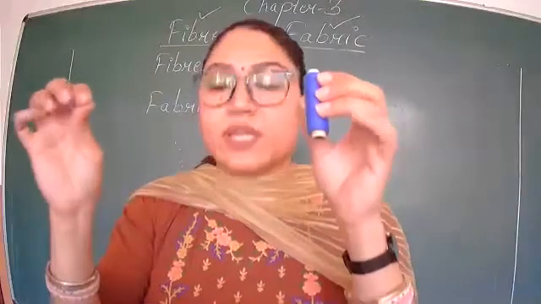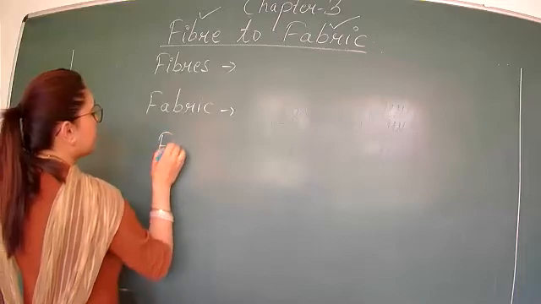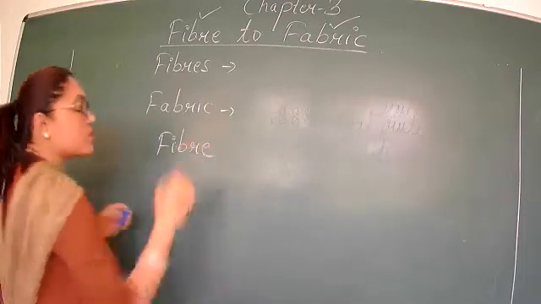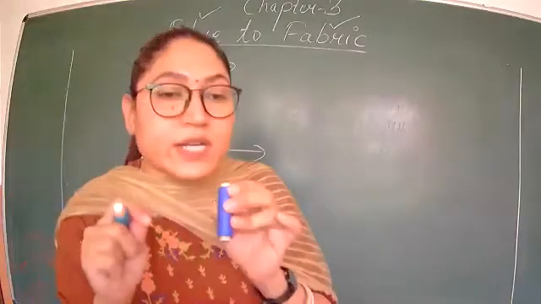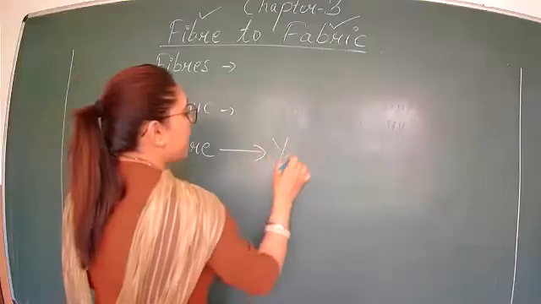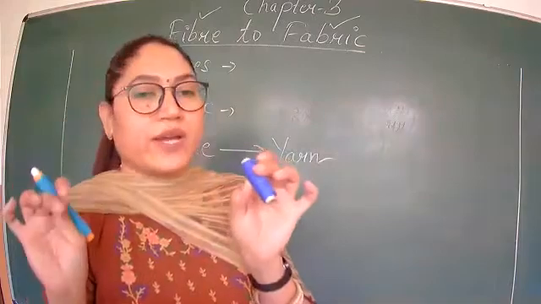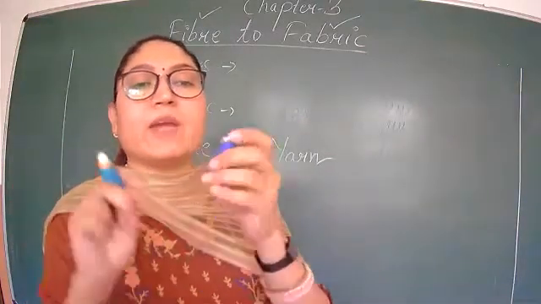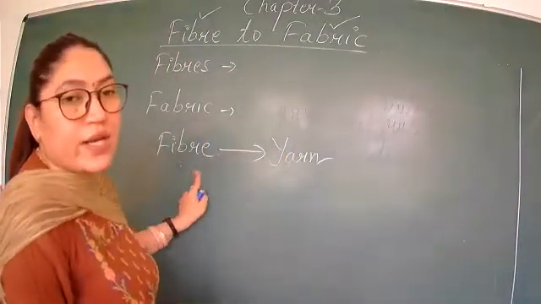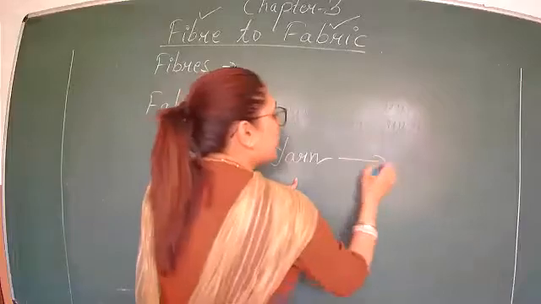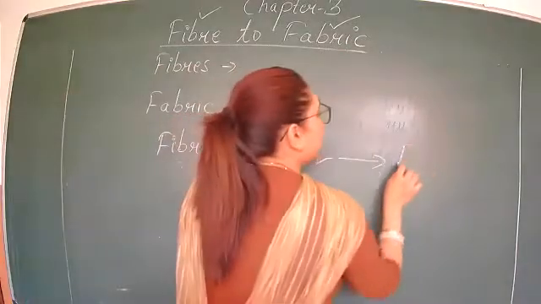And then you know what comes after this. We make yarn from fiber, and the sources of fiber we will also discuss. So when fibers are twisted together, they make yarn, or simple thread. Thread is also made by twisting small fibers together. So fiber, when it is twisted, forms yarn, and yarns are again weaved or knitted to form fabric.